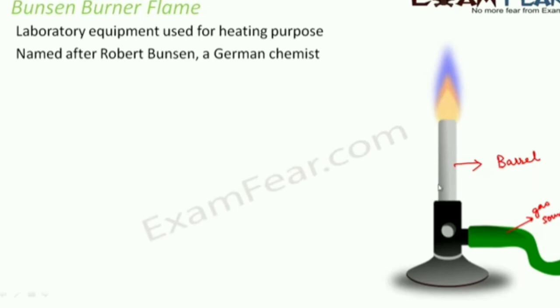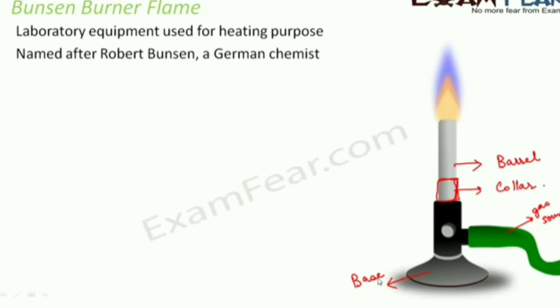Somewhere around this part, you have a structure like this which is rotatable. So basically you can rotate this structure over the barrel. By rotating the structure you can alter the temperature of the flame. This structure is known as the column, and this is called the base. It keeps the burner stable, because it is important to keep it stable for safety purposes.